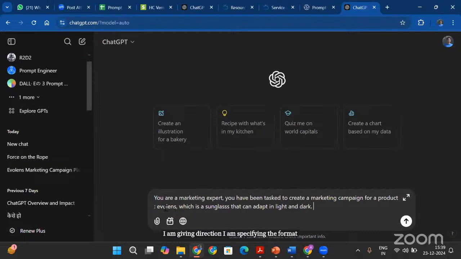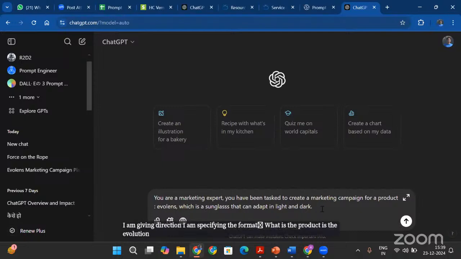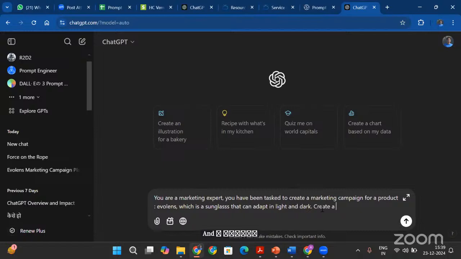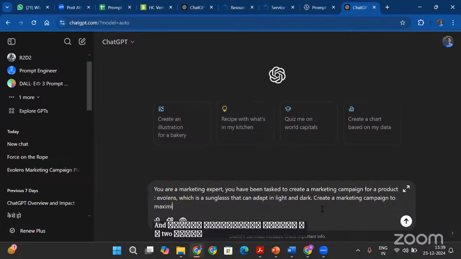What is the product? It is the Evo Lens, which is a sunglass that can adapt in light and dark, and create a marketing campaign to maximize the sales. Okay. So I have asked it to create a marketing campaign to maximize the sales. And I am asking that you are a marketing expert.